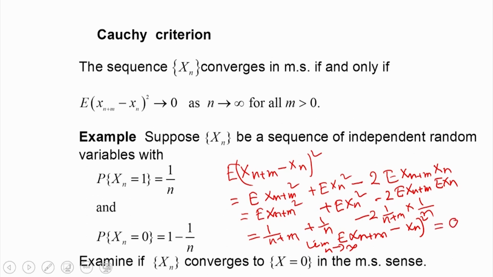Therefore, we can say that this sequence is a convergent sequence in the mean square sense. So, that way we can apply the Cauchy criterion to see whether a sequence is mean square convergent or not.